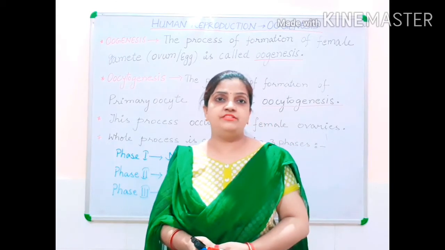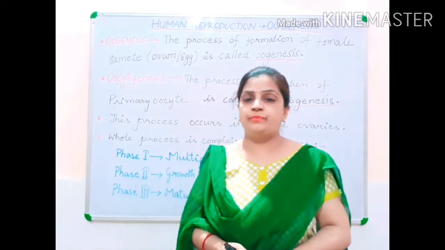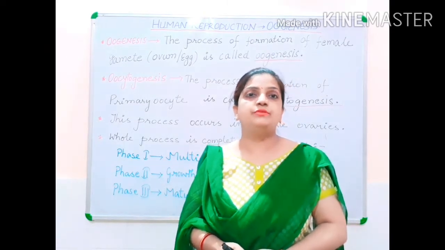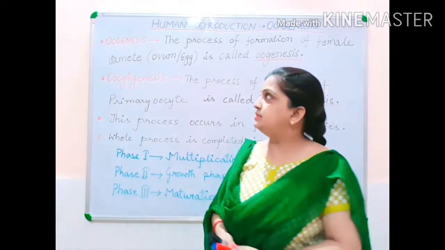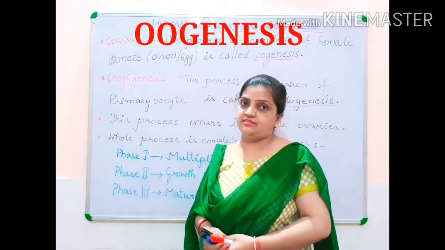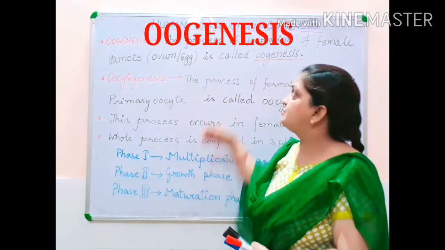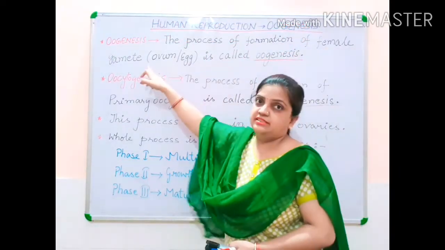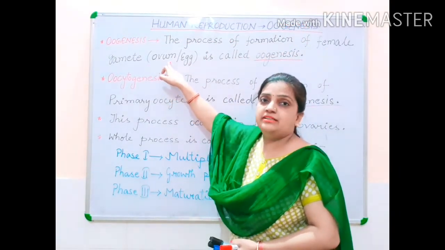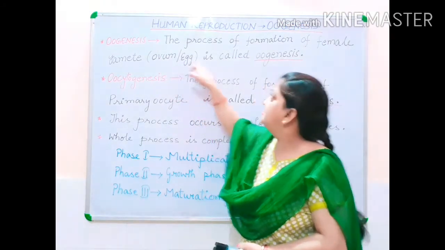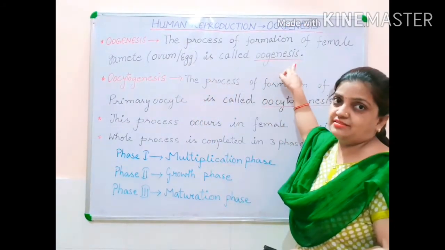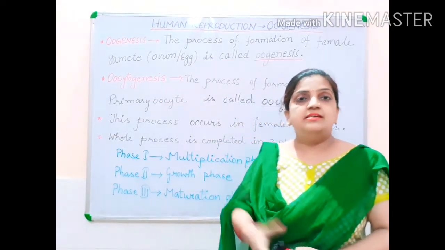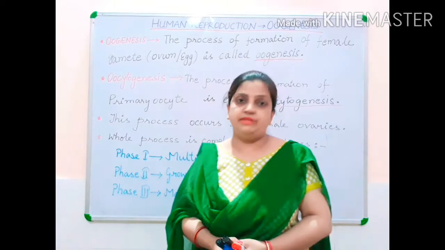Today we have a new, very interesting but a little complicated topic, that is oogenesis, from the chapter Human Reproduction. Now children, what is oogenesis? Oogenesis is the process of formation of female gametes, which we call ovum or egg. Similarly here, like spermatogenesis, gametes are being formed in the females.